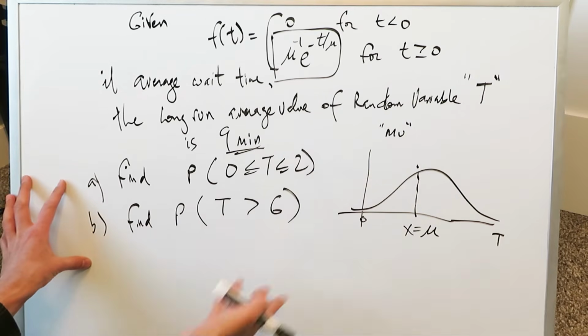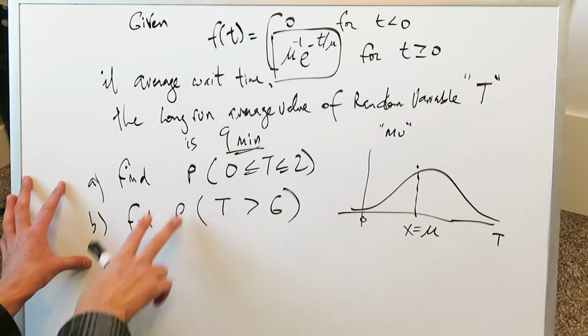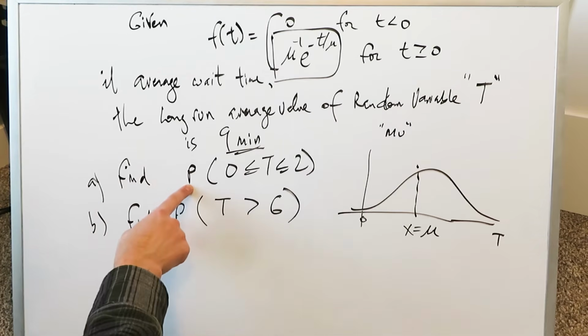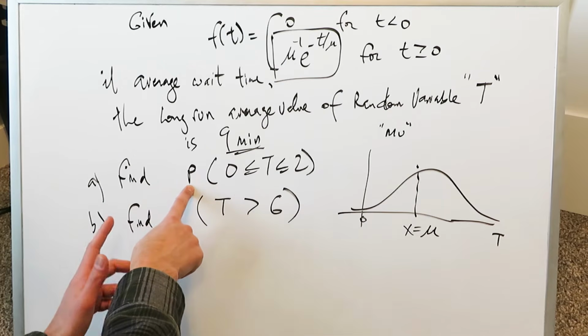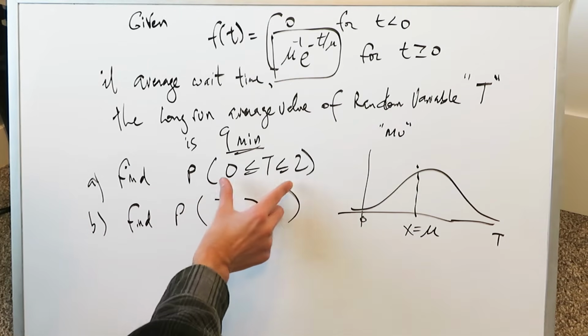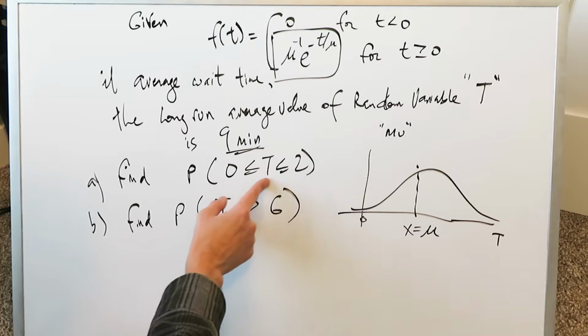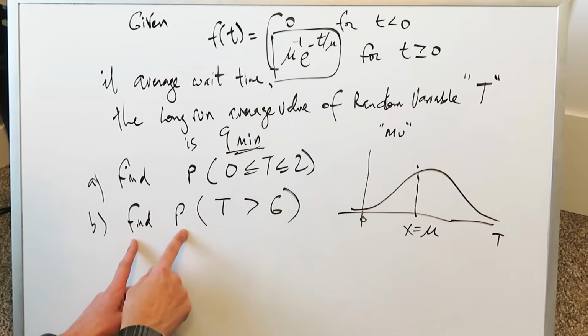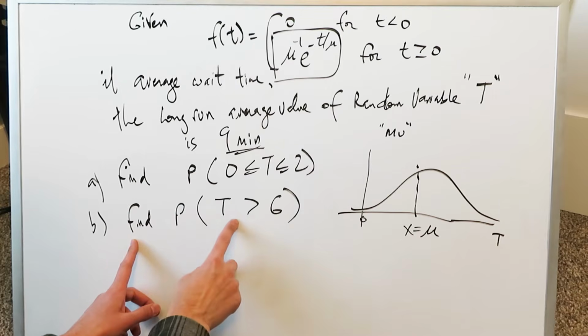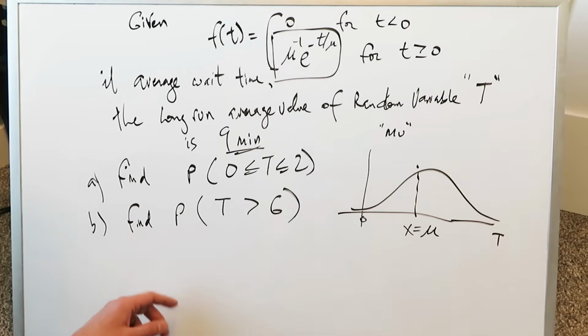We have to apply all of this here with regards to these two specific probabilities. We have to find the probability that a given person calls. Let's talk about a phone call. A person calls and they're waiting for customer service. What's the probability that they'll wait less than 2 minutes? You can look at that in terms of this expression here. What's the probability, as our second question, that they will wait for more than 6 minutes? We have to find these two probabilities.